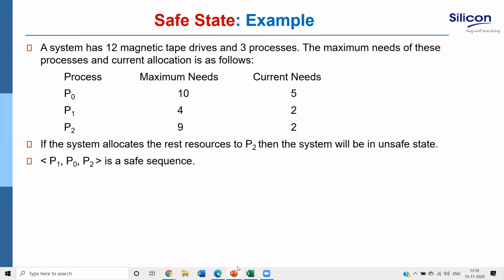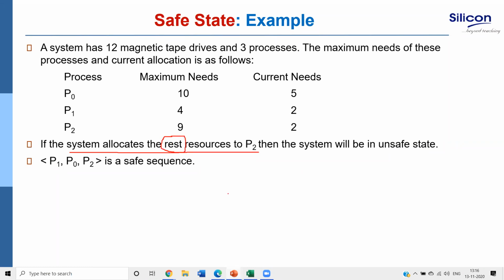Yes, sir. Okay, now see here. Suppose this is a scenario given: three processes, with some maximum need and current need. If the system allocates the rest of the resources to P2, can you tell me how many rest resources there are? What do you mean by rest resources? How many are there?